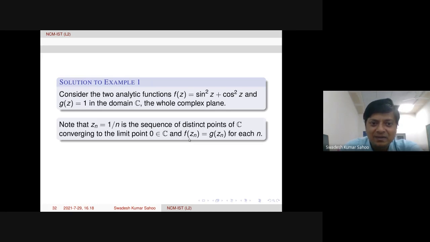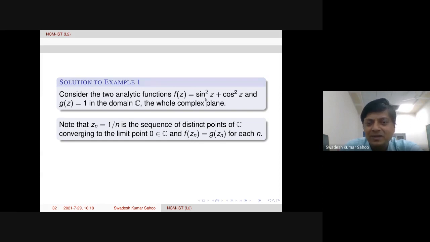Then we must get some sequence z_n equal to 1 by n. This is a sequence of distinct points of C converging to the limit point 0, and 0 has to be in the domain C. Also, f of z_n is equal to g of z_n, because z_n is real here.